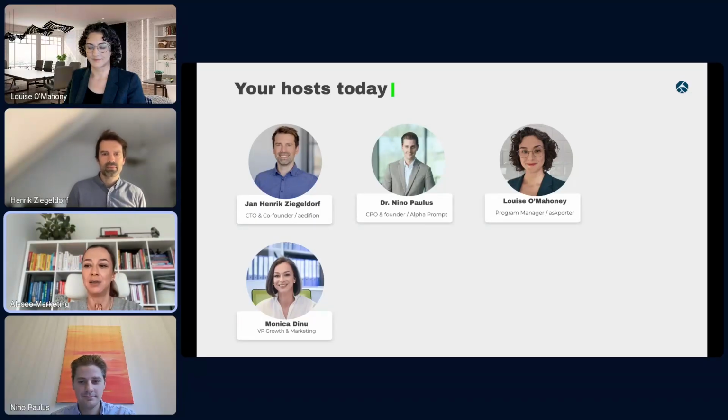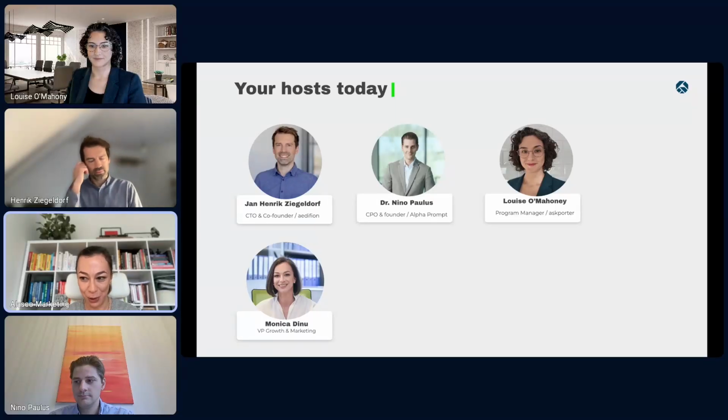AlphaPrompt is a company that applies generative AI models to analyze, structure, and digitize large data sets. And particularly, you're focusing on a very important stage of the building lifecycle, namely transaction and due diligence projects. And then we have Louise Mahoney from Ask Porter. Ask Porter is an AI-powered property management platform that acts like a digital coworker for your housing, build-to-rent, and facility management workflows. And obviously there's me trying to facilitate the conversation today.